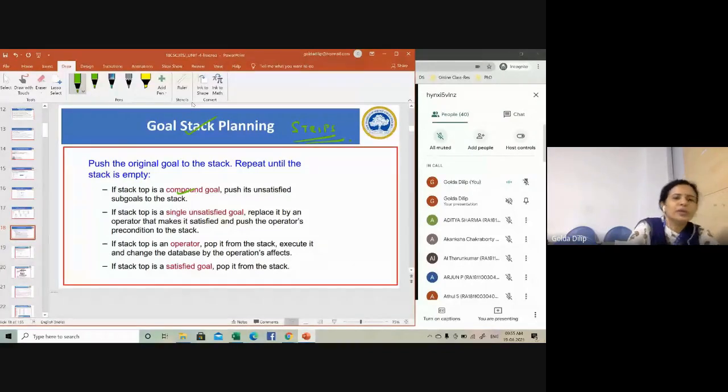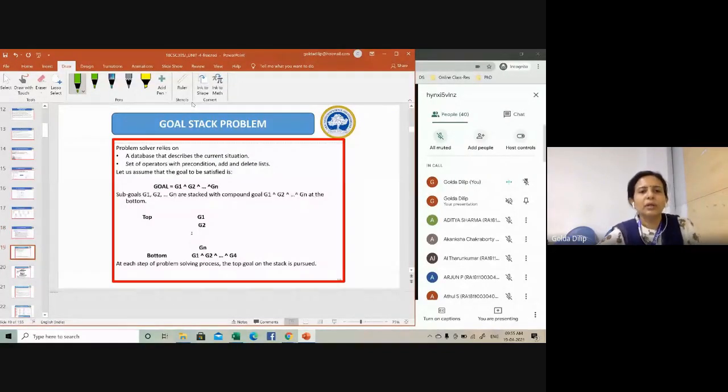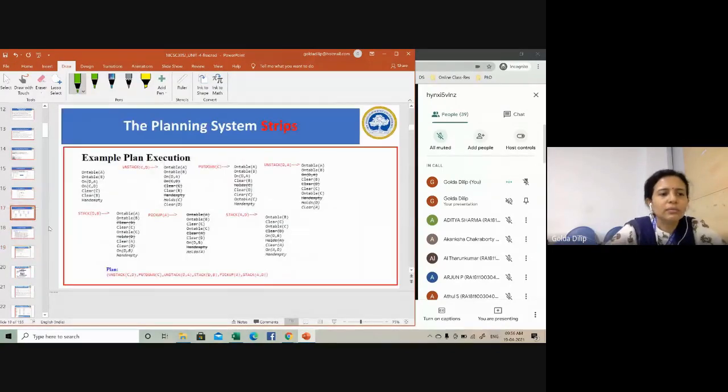As far as the goal stack problem is concerned, the problem solver relies on a database that describes the current situation, and a set of operators with precondition, add and delete list. When you say database, database is nothing but your knowledge base. So what is this knowledge base? This is your knowledge base.